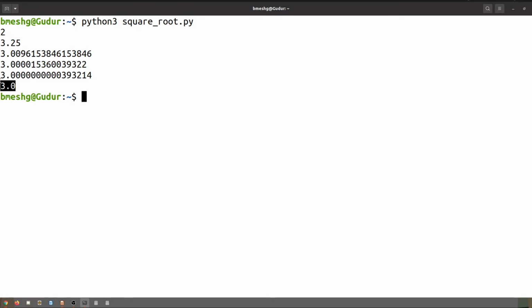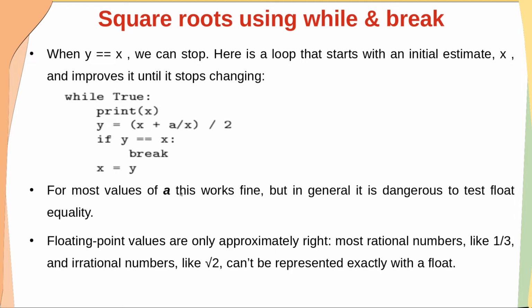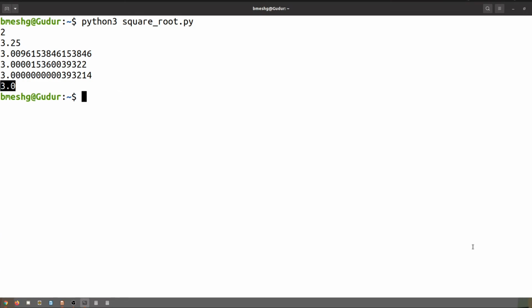But one very important thing here is, for most values of a, this works fine, but in general it is dangerous to test float equality, because, dear students, floating point values are only approximately right. Most rational numbers like 1 by 3 and irrational numbers like square roots cannot be represented exactly with float, because if you say 1 by 3, it will go on 0.33333 and so on. We won't know its exact precision, and it is very difficult to compare the precision. We take a floating point number.